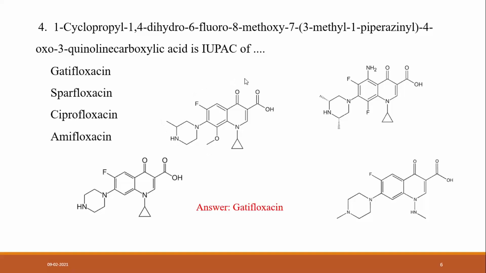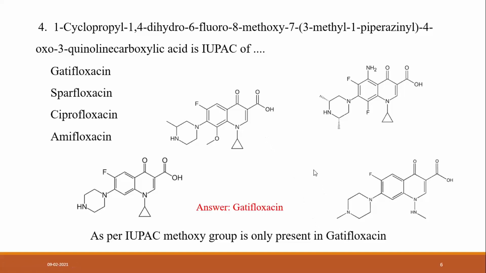Gatifloxacin is the answer for this IUPAC name. So how can we assign the IUPAC name of this heterocyclic ring system? This middle one is the answer: 1-cyclopropyl, 1,4-dihydro, 6-fluoro, 8-methoxy, methoxy at the 8th position. Then the 7 position is substituted with 3-methyl-1-piperazinyl, 4-oxo, quinoline carboxylic acid.